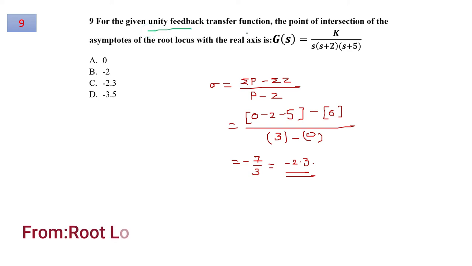Next, question number 9. For the given unity feedback transfer function, we need the point of intersection of the asymptotes of the root locus with the real axis. So this value of sigma will be equal to the summation of the location of poles minus the location of zeros, divided by the number of poles minus the number of zeros. The poles are at 0, minus 2 and minus 5. Summing all these values, minus the zeros, since there is no zero, and dividing by the number of poles minus the number of zeros, this will result in minus 2 by 3. So option C is correct for question number 9.